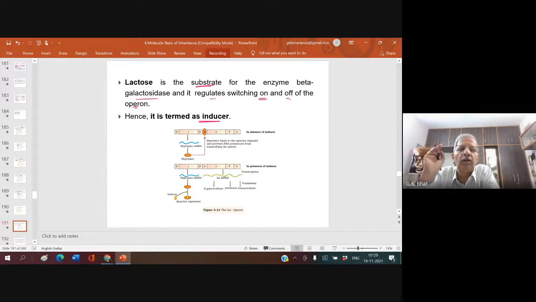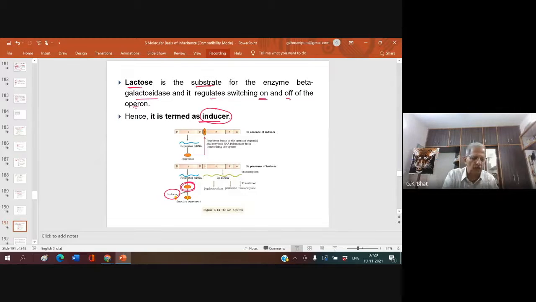Okay? So, now what happens? Lactose is a substrate and it acts as an inducer. What happens when the lactose is there in the medium? It binds to the repressor and makes the repressor defunct.